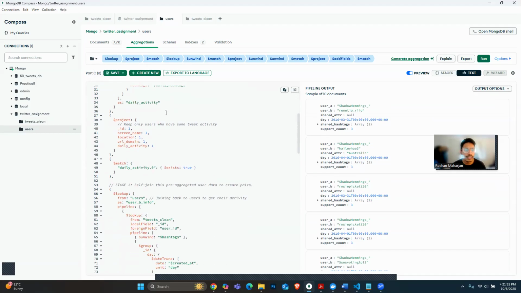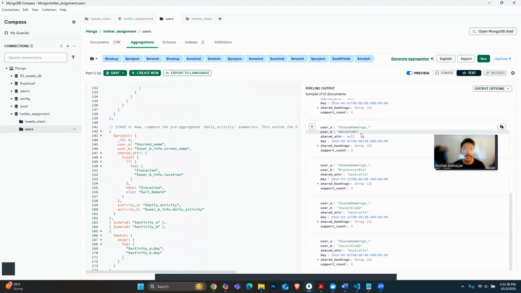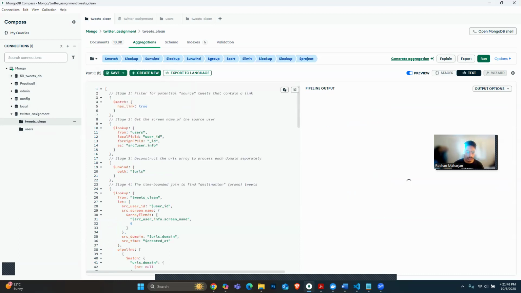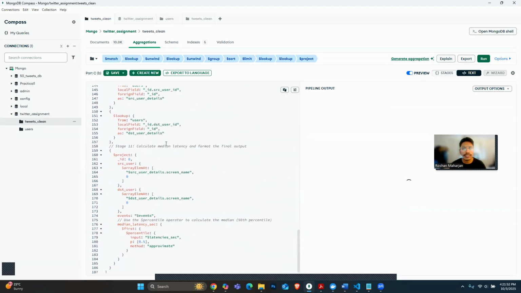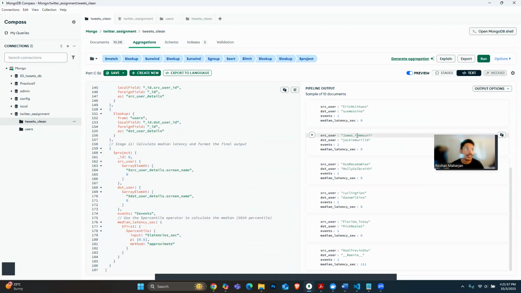This is the aggregation pipeline, and these are the outputs from that one. Moving on to the B part, here I have written the aggregation pipeline, and the pipeline output goes like this. So for section A, that's all.